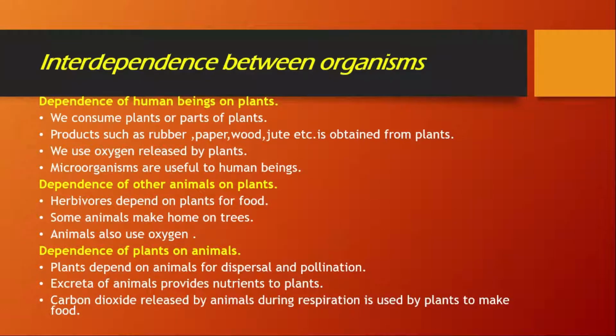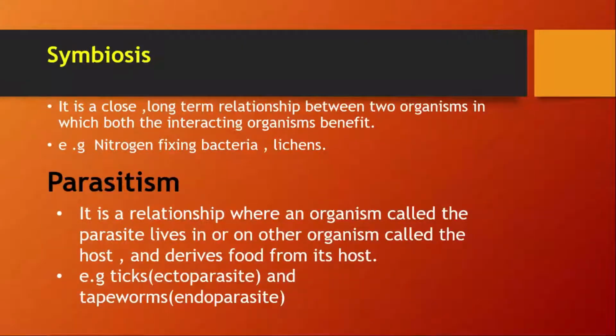Based on this interdependence, we are going to learn three new terms, that is symbiosis, parasitism, and predation. Now, if we talk about symbiosis, it is a close long-term relationship between two organisms in which both the interacting organisms benefit. So, for example, I have written nitrogen-fixing bacteria.